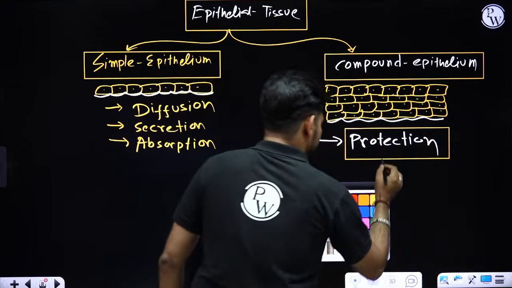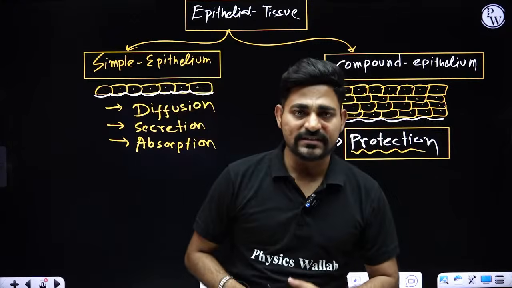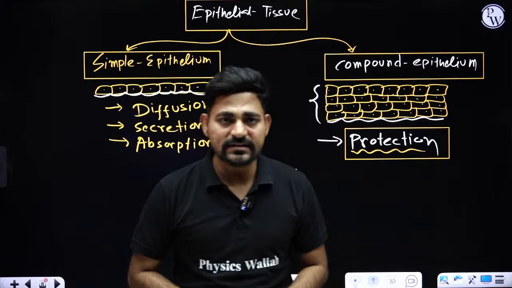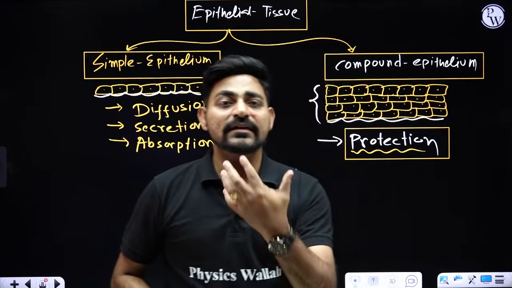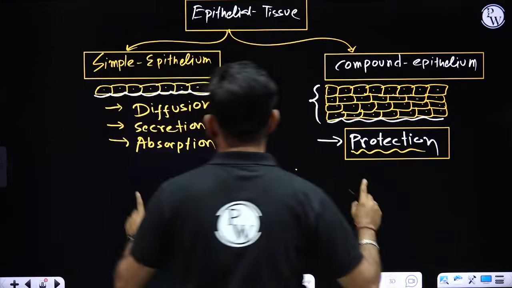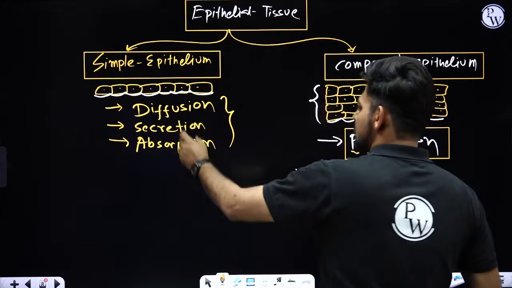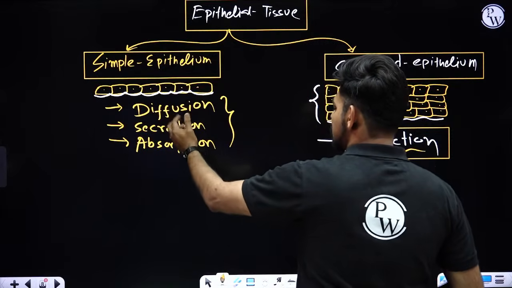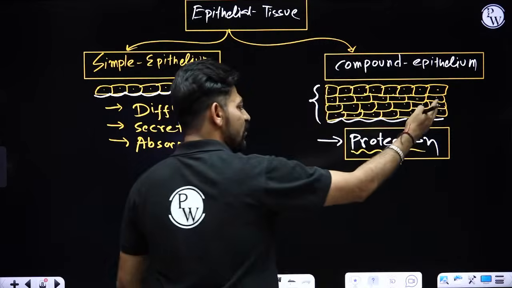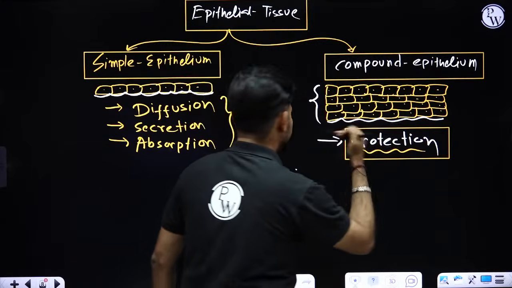They can protect you against biological stress, mechanical stress, and chemical stress. So the basic difference in their functionality is that simple epithelial tissue is specialized for diffusion, secretion and absorption. Compound epithelial tissue is specialized to give us protection.